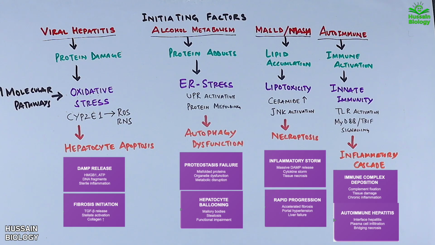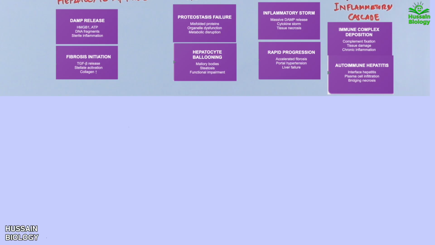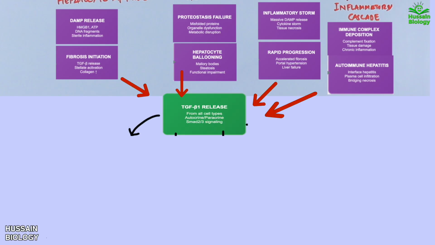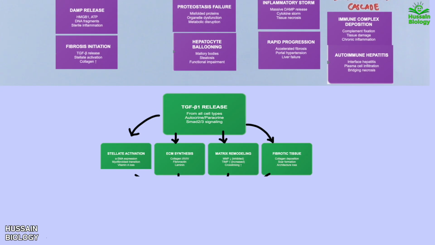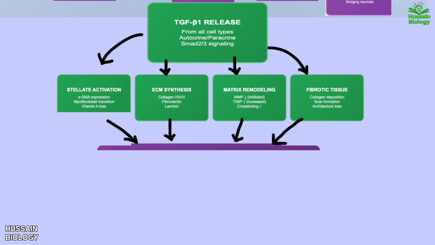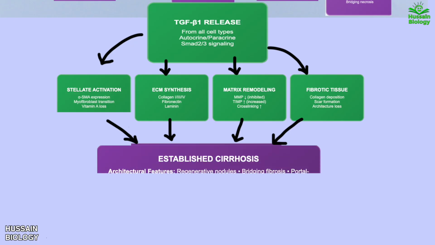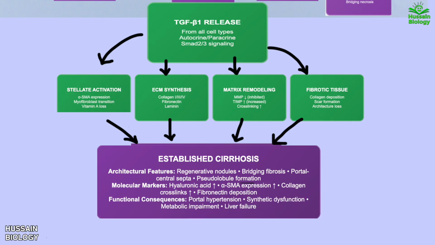All these activated pathways and cellular responses eventually converge on a common molecular route centered around TGF-beta1 release. This leads to stellate cell activation, excessive ECM synthesis, matrix remodeling, and finally, formation of fibrotic tissue with collagen deposition, scar formation, and structural distortion. All these events and pathways result in established cirrhosis, a state characterized by nodular regeneration, bridging fibrosis, severe functional impairment, and irreversible liver damage. So this is what liver cirrhosis is.